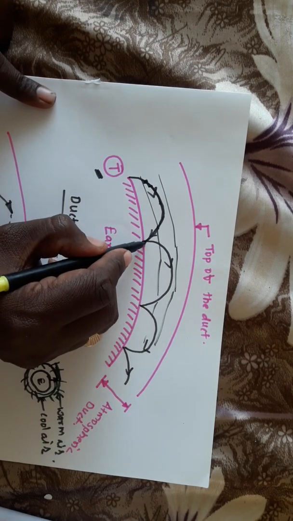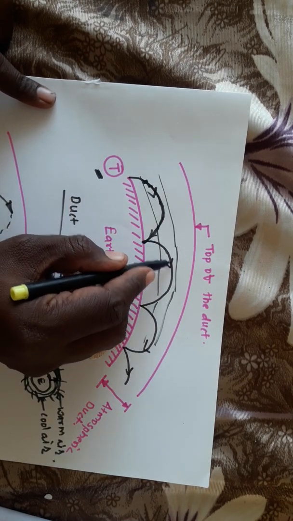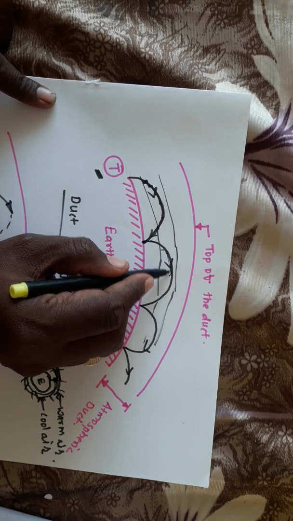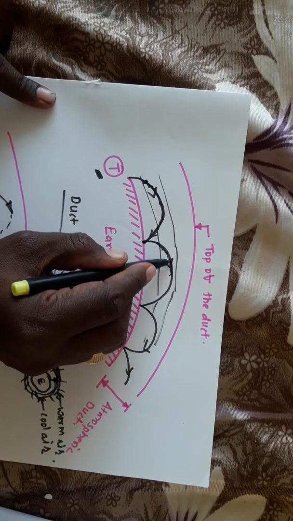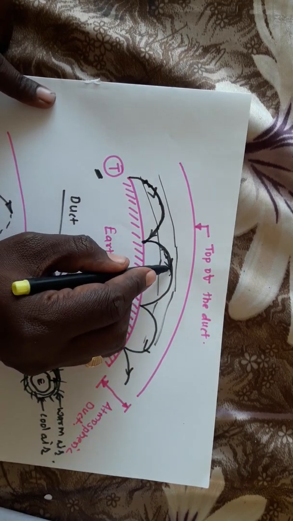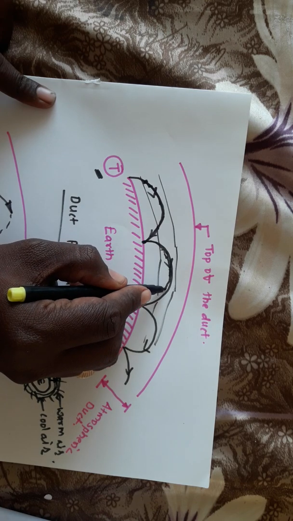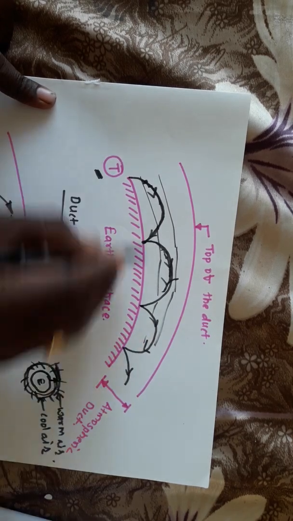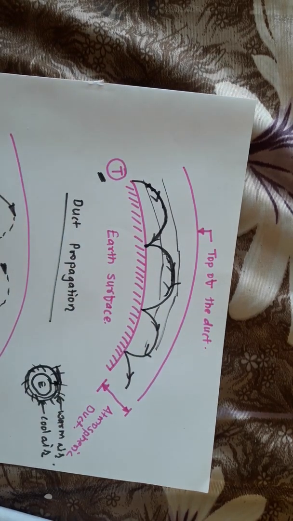Now from the Earth, it is once again reflected towards this duct portion. Once again, due to the change in refractive index, the bending of the electromagnetic wave takes place, and because of this bending, the wave once again reaches the Earth's surface. In this way, the communication is done.